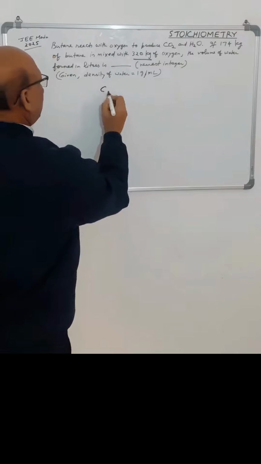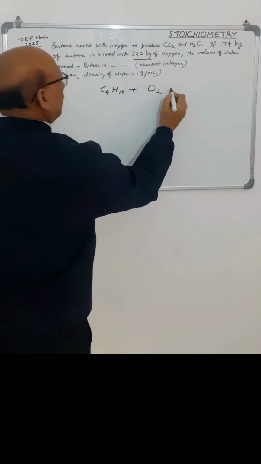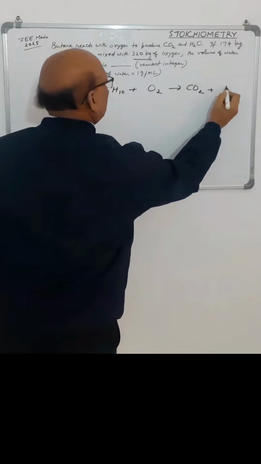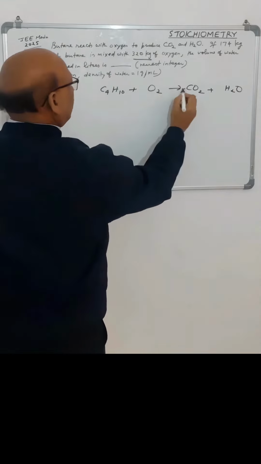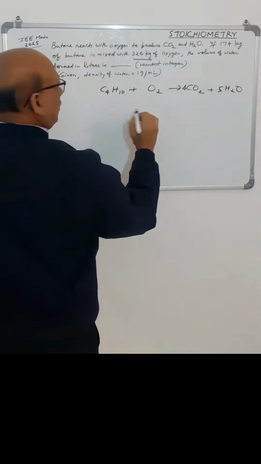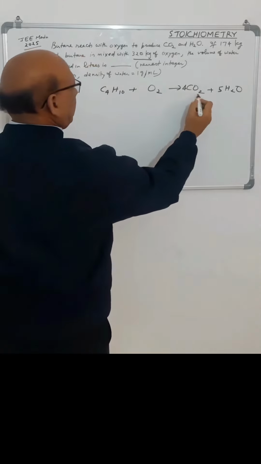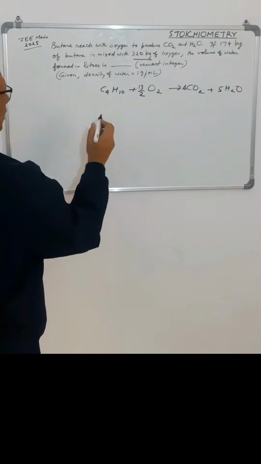तो सबसे पहले इसकी हम केमिकल इक्वेशन लिख लेते हैं. That is C4H10 will react with oxygen to make CO2 and water. अब इसको बैलेंस कर लेते हैं. So कार्बन सबसे पहले बैलेंस करेंगे. So 4CO2, हाइड्रोजन बैलेंस करेंगे. So this will be 5H2O. Now oxygen we will balance. So this is 8 plus 5, 13. So 13/2 oxygen. Okay. Now we will write the stoichiometric requirement.